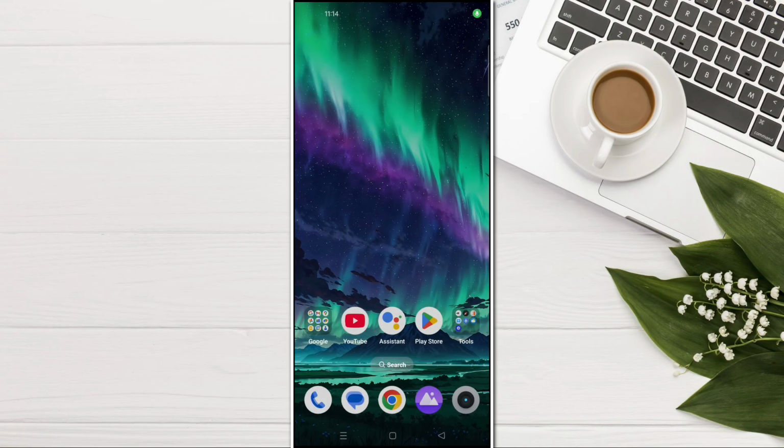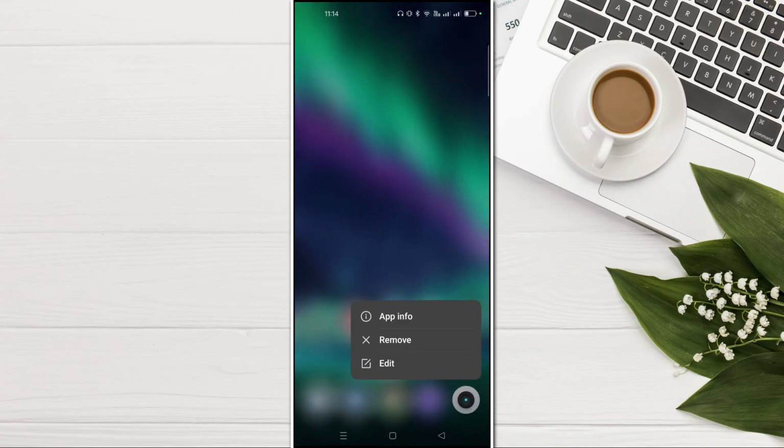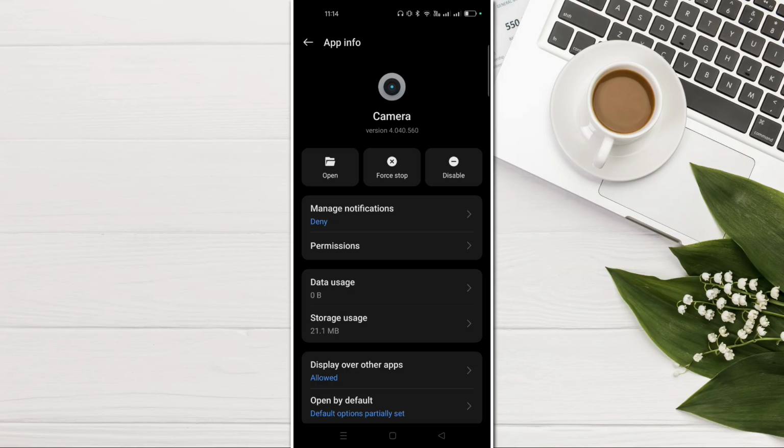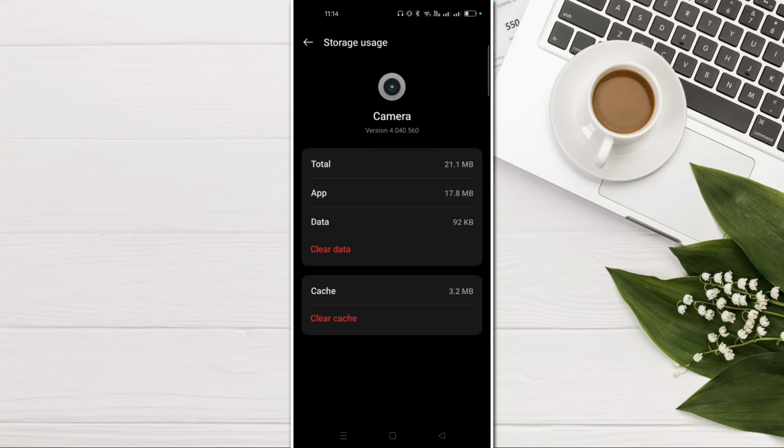So to fix your camera, long press your camera icon. Here you can see an option of app info. Click on app info and go to the storage usage. First of all, clear cache. After clear cache, try opening the camera app.